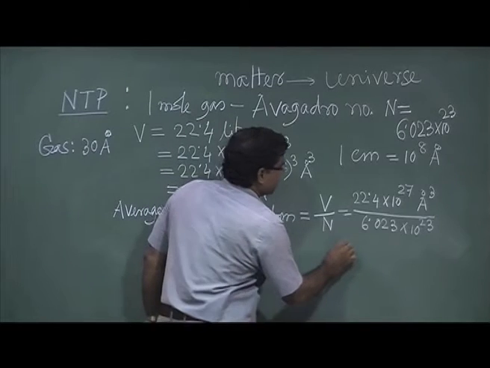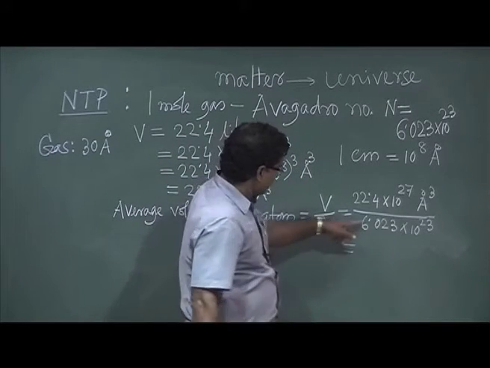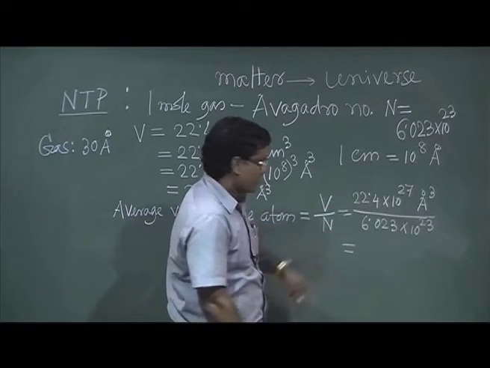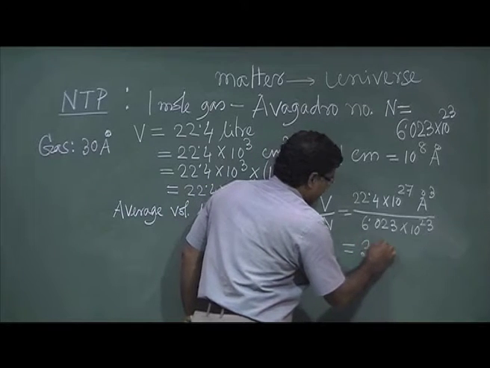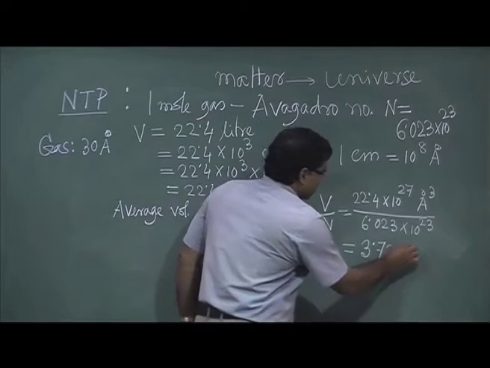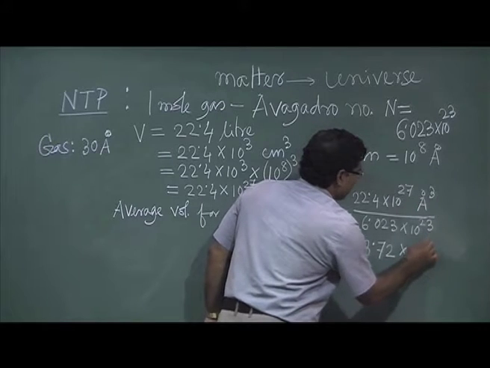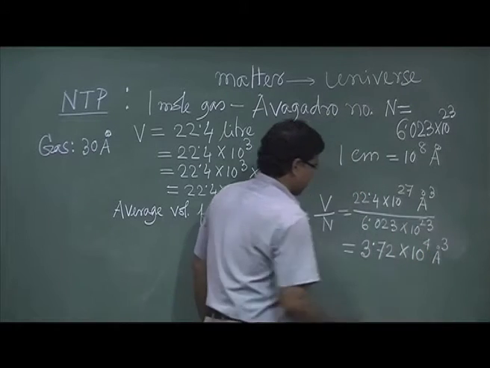Basically, 4 times 6 is 24, so slightly less than 4. I have calculated, so it's around 3.72 into 10 to the power 4 angstrom cube. Okay.